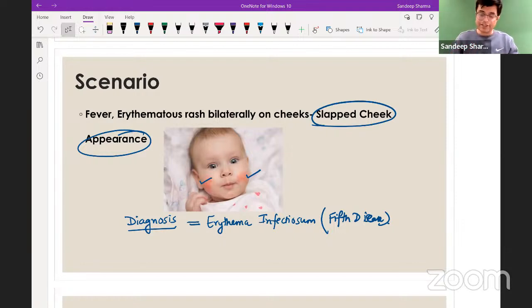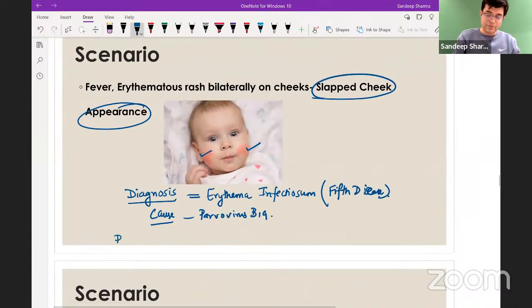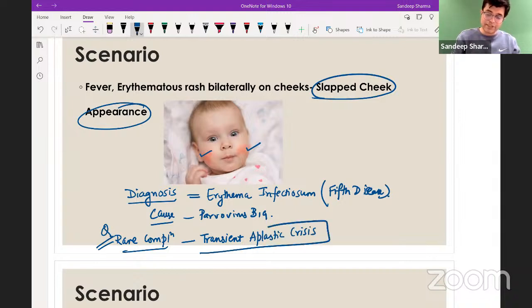Question लिखा होगा, answer लिखा होगा. You need to identify. So erythema infectiosum, what is the causative agent? It is caused by parvovirus B19. What is the rare complication? There was an MCQ asked in a recent INICET exam. The rare complication is transient aplastic anemia, also called transient aplastic crisis. These children can develop pancytopenia and can require admission to hospital and blood product transfusion. But it is self-limited, because parvovirus has a tendency to sometimes infect the bone marrow precursors.